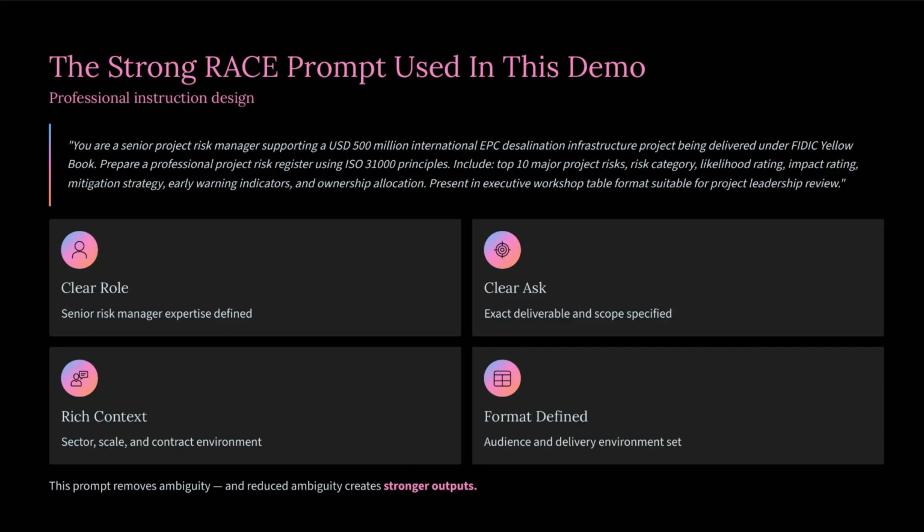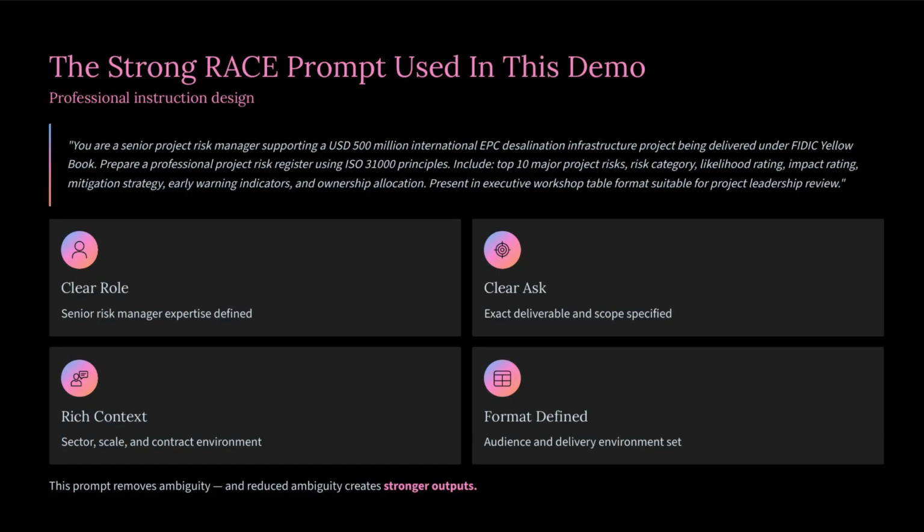Let us unpack the dense layers of professional shorthand embedded in this single instruction block. First, notice that we did not just ask for risks, we explicitly defined a massive scale: a $500 million international infrastructure project. Next, we invoked precise legal and operational parameters by referencing an EPC framework, which stands for Engineering, Procurement, and Construction, and anchored it under the FIDIC Yellow Book, the global standard contract for plant and design build projects.